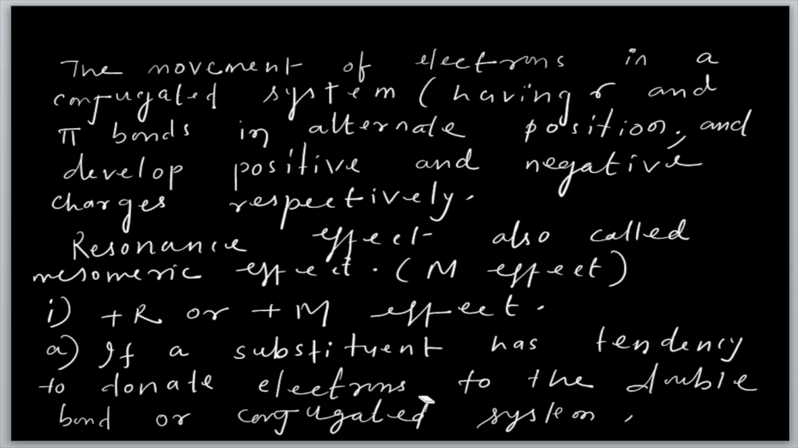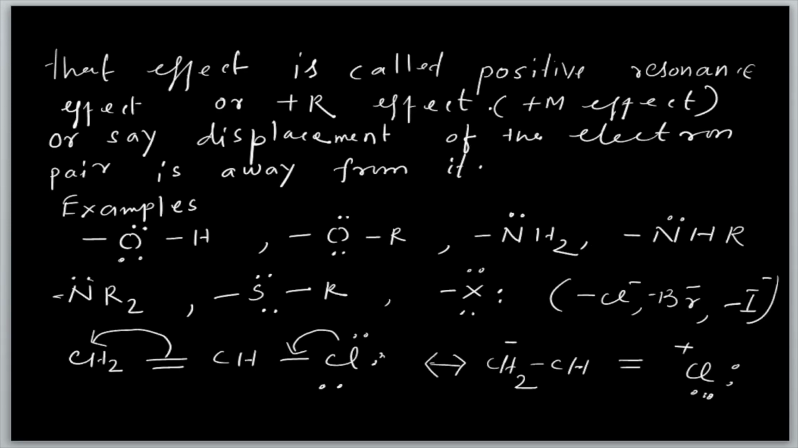So, only remember that in the structure, the substituent which can give electrons to the conjugated system, meaning a double bond is present. Then, what is the example? In an example you can understand properly. Here the displacement of the electron pair is always away from the substituent. This effect is called the positive resonance effect or plus R effect, the displacement of the electron pair away from it.